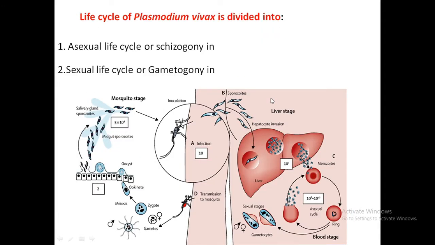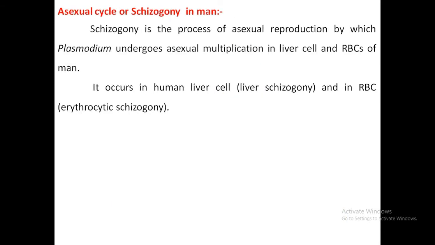The life cycle of Plasmodium vivax is also divided into two, the asexual life cycle and the sexual life cycle. Just observe in this diagram, you can clearly see the gametes, and the zygote is formed inside the female Anopheles mosquito. This means the sexual life cycle is completed in the female Anopheles mosquito and the asexual life cycle is completed in human beings. So first is the asexual cycle or the schizogony in man.